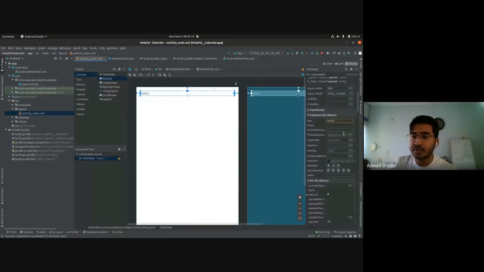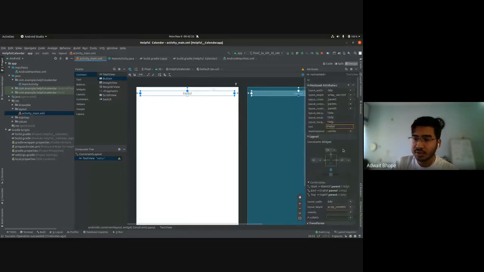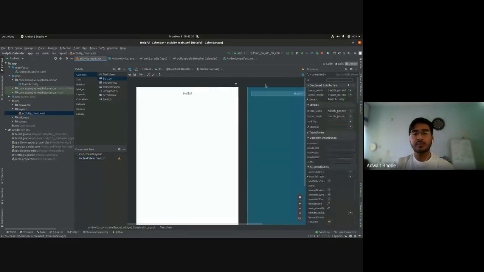That can be done using the attributes. Here are some common attributes that Android Studio has listed for you specifically for the TextView widget. You can click on this center and that will get your hello text in the center. But do note your widget is still this wide, it is still this much, just your text is in the center. So this is how you can use constraint layout. So I think I can go ahead with the UI now.